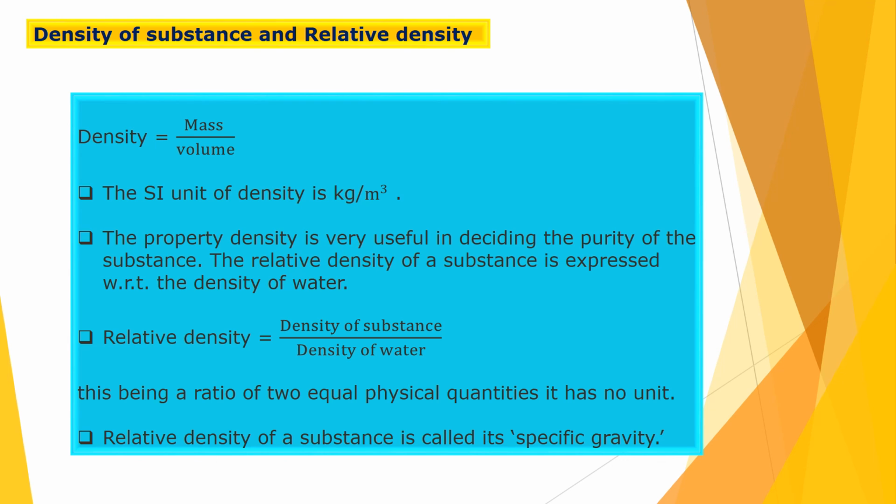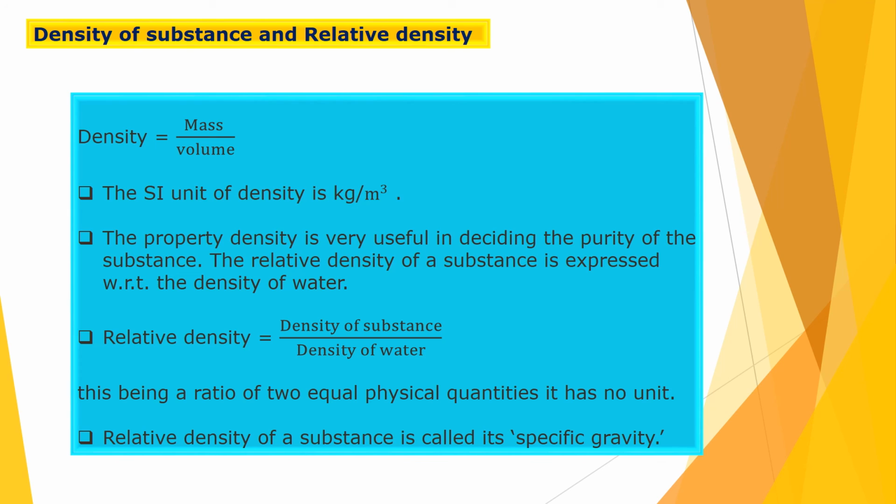Now, density of a substance and relative density. Density is nothing but mass upon volume. The SI unit of density is kilogram per meter cube, because mass unit is kilogram and volume we are measuring in meter cube. The property density is very useful in deciding the purity of the substance. The relative density of a substance is expressed with respect to the density of water.